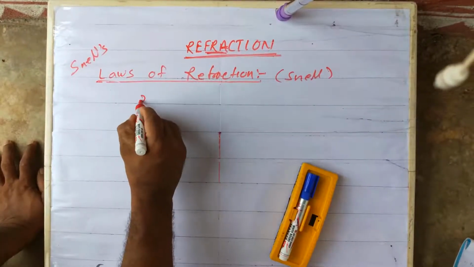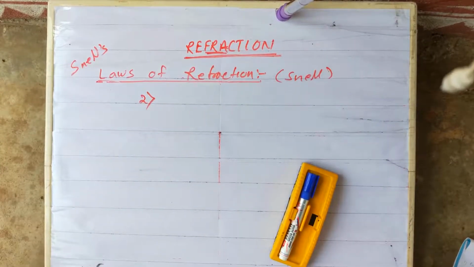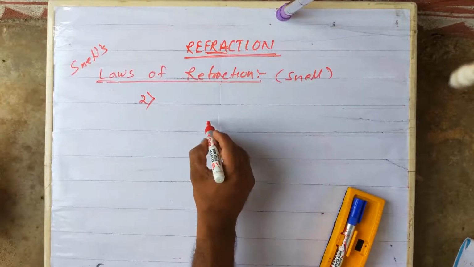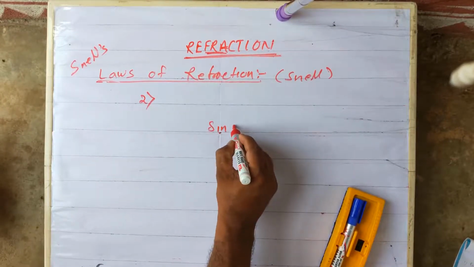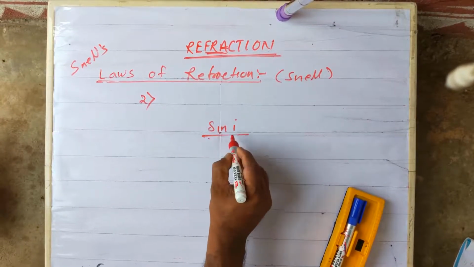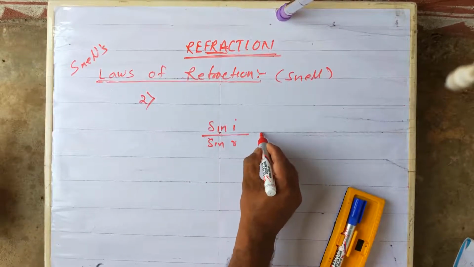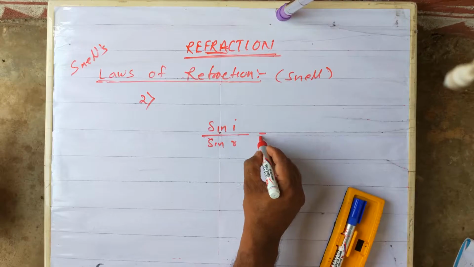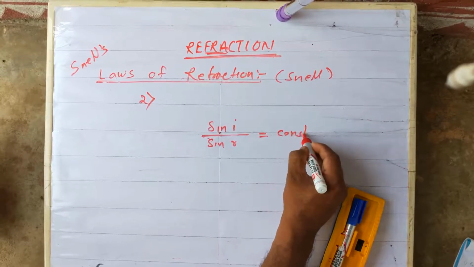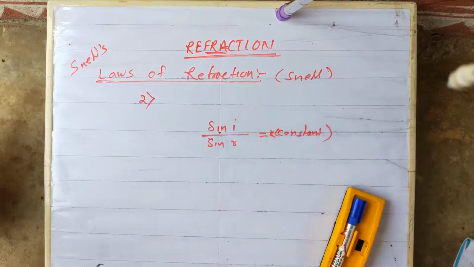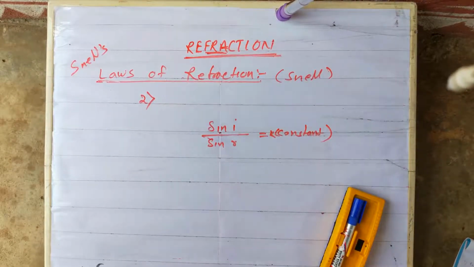The second law states that the ratio between the sine of the angle of incidence, I, to the sine of the angle of refraction is constant for a given pair of media.